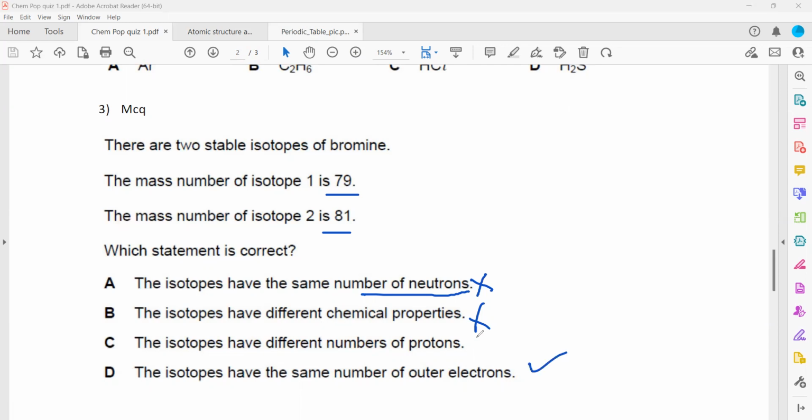Isotopes have different numbers of protons. No, they are different atoms of the same element, having the same number of protons but different numbers of neutrons, and they have the same number of outer shell electrons, so they have the same chemical properties. That's why D is the right answer.